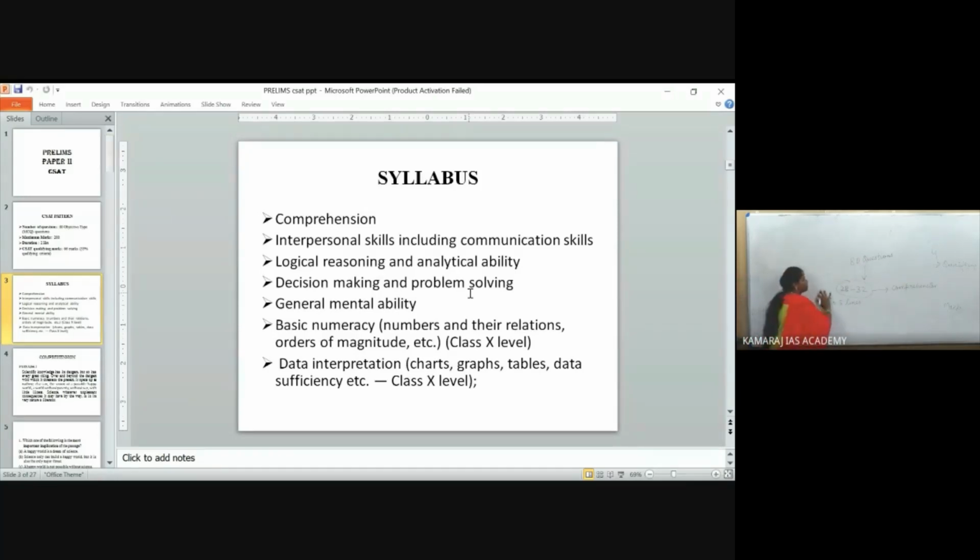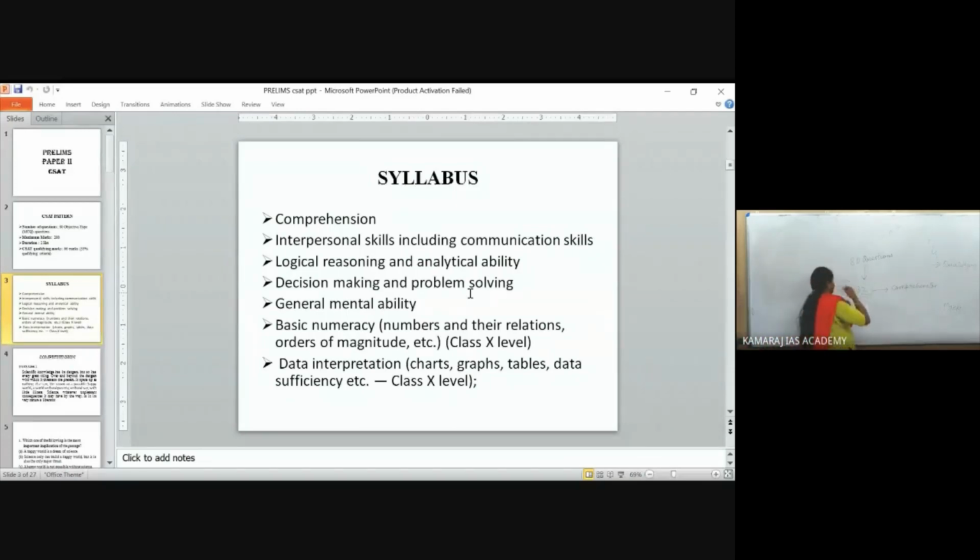So reading this one paragraph, you have to analyze, you have to think over these things, and you have to answer this question, okay? So that is the overall view of this question. Then 28 to 32% you will be getting from comprehension. Then the next part is interpersonal skills, including communication skills.